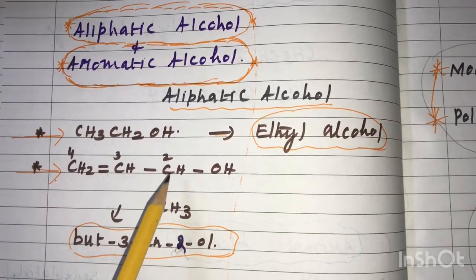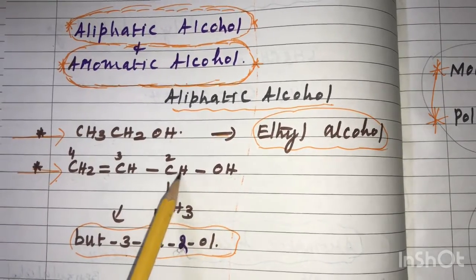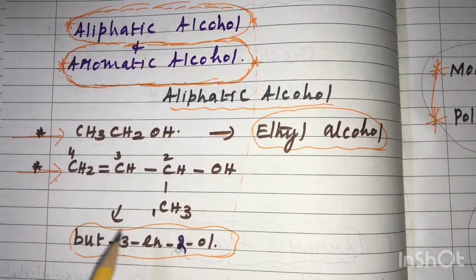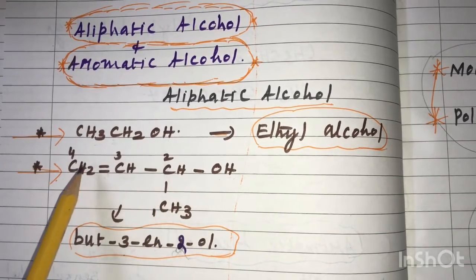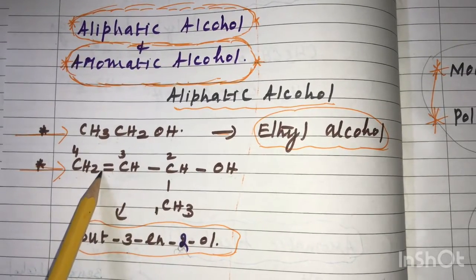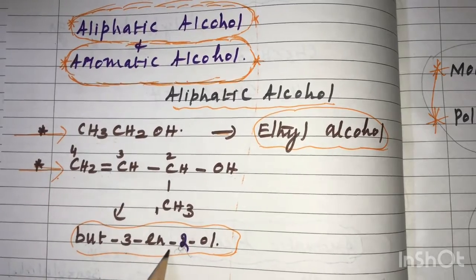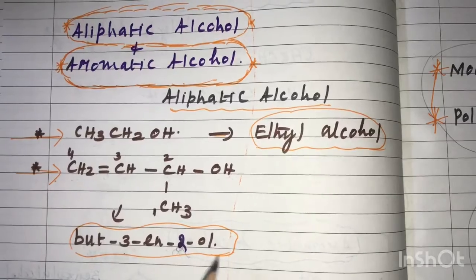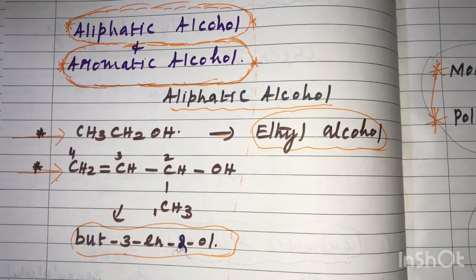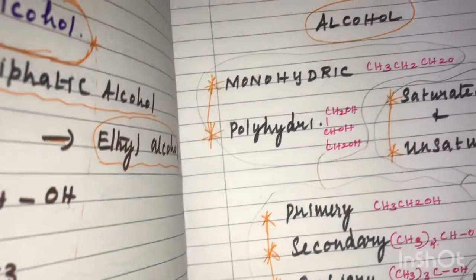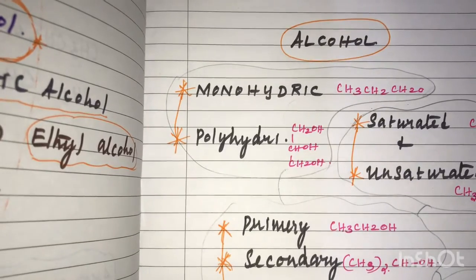Here the second position has the OL, the alcohol, so 2-ol, and at the third position the alkene is present, thereby 4 carbon atoms, so but, and the third position has unsaturation, so butene 3, and the second position has OH attached, 2-ol: butene 3 2-ol. So in aliphatic alcohol, alkenyl and alkyl groups are attached to the OH group, and in aromatic alcohol the benzene is present in two types, side chain substituted and directly attached.